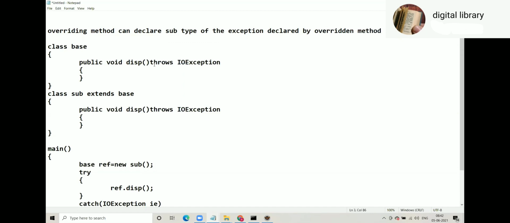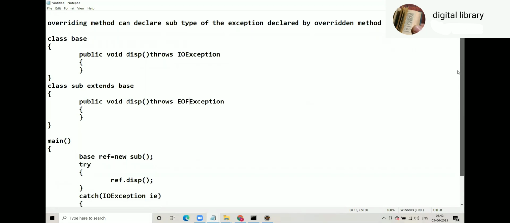So the overridden method declares IO exception, and the overriding method declares EOF exception. That is also valid. That is also allowed. Now how does it make sense?